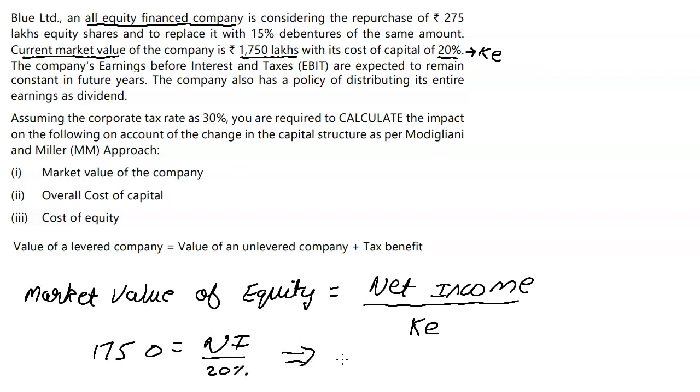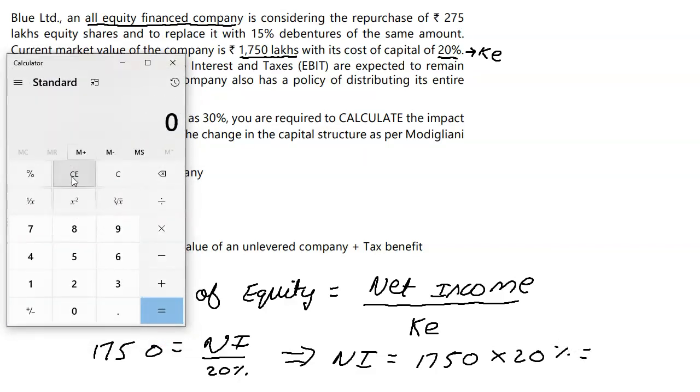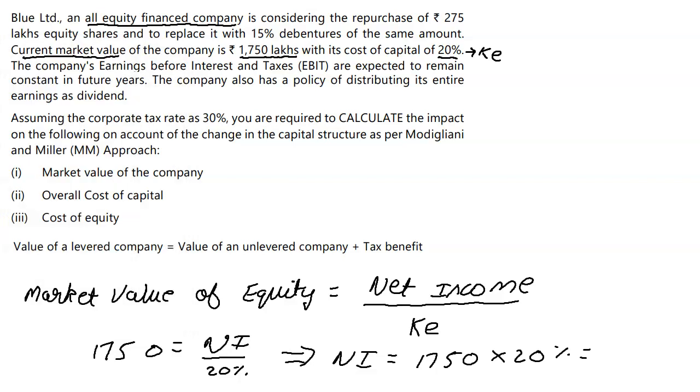And now solving for net income, I get net income is equal to 1750 into 20%, and you all can do the math on the calculator. I'm also going to do it now. I'm taking 1750 into 0.2, 20%. I get 350. So I've managed to get the value of the company before it goes in for raising debt.